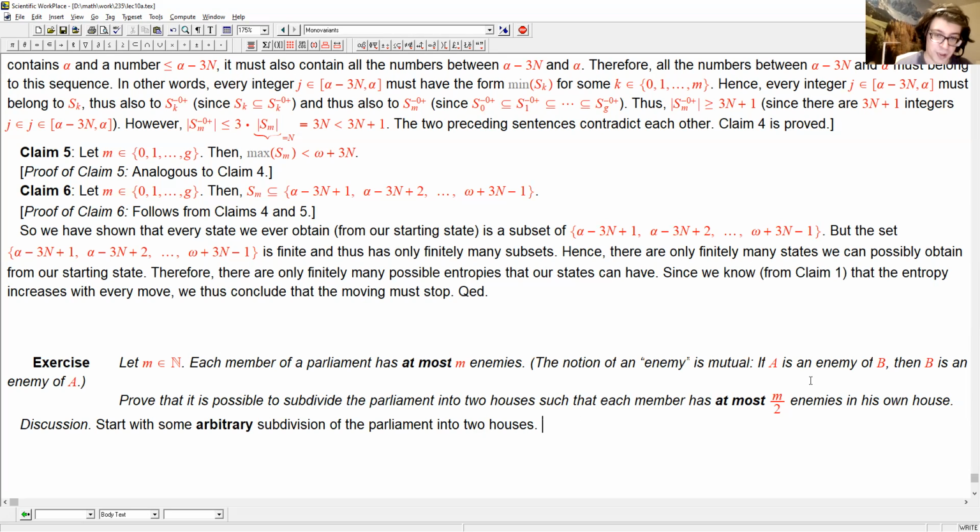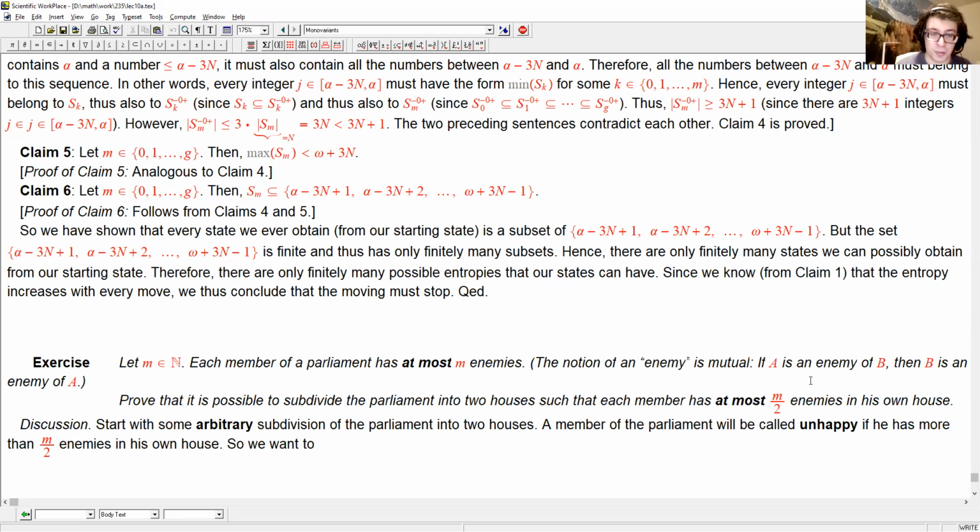Now, a member of the parliament will be called unhappy if he has more than m/2 enemies in his own house. So we want to achieve a subdivision where no member is unhappy.